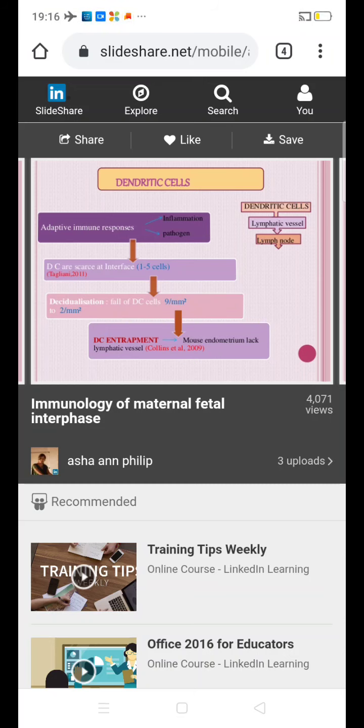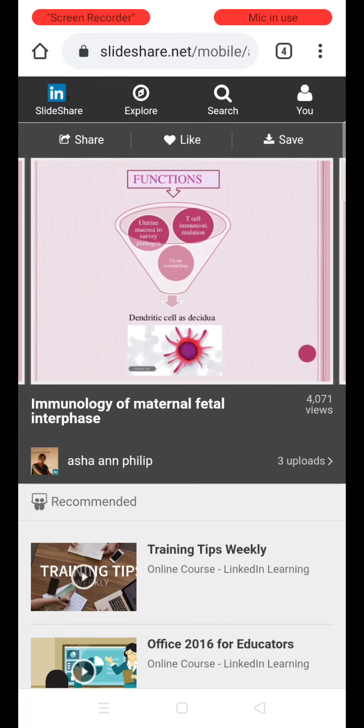Only 1 to 5 cells you can see, and decidualization causes a reduction in the dendritic cells. Dendritic cells are usually found in abundant numbers in the lymphatic vessels and lymph node, and the decidualization usually causes reduction, and these functions are usually very low. So what are the functions of